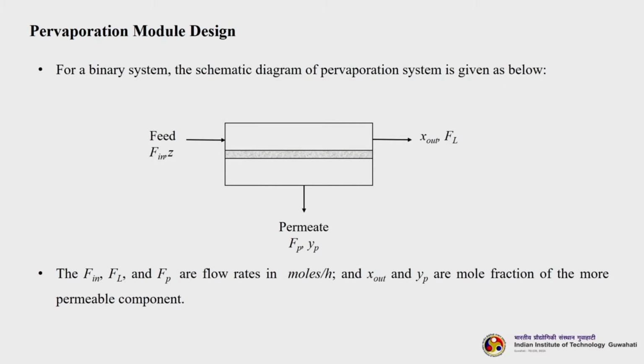For a binary system, the schematic diagram of the pervaporation system is given below. Here you see the feed, then the product or retentate out, and the permeate here. FIN, FL and FP are the flow rates in moles per hour, and X out and YP are the mole fractions of the more permeable component. Please remember, more permeable component.